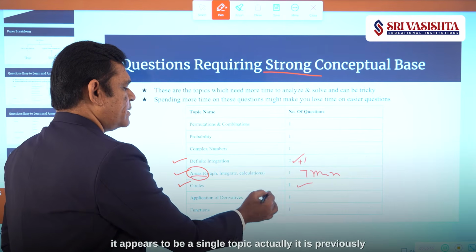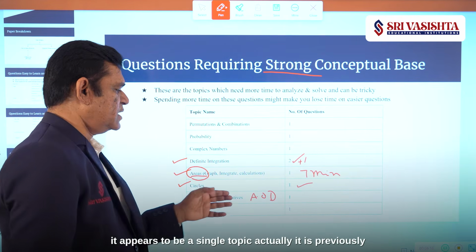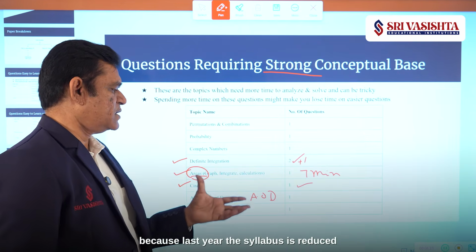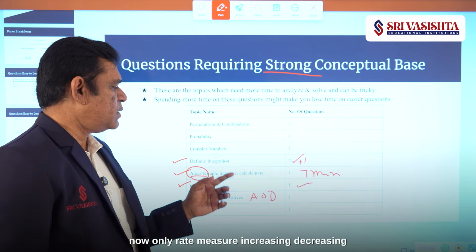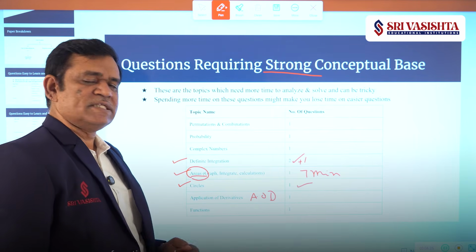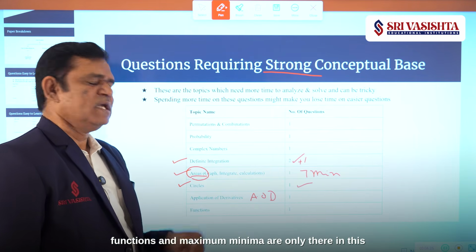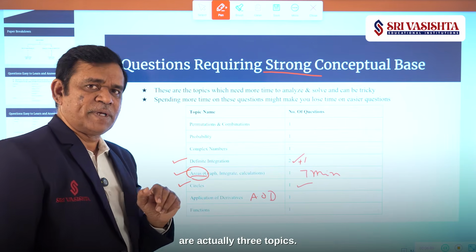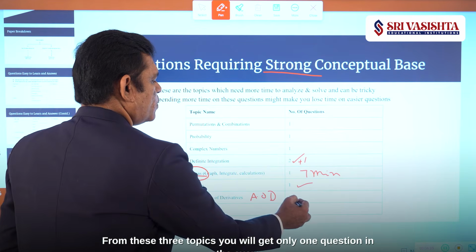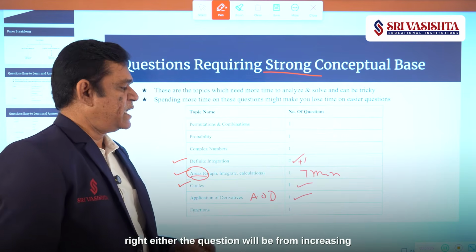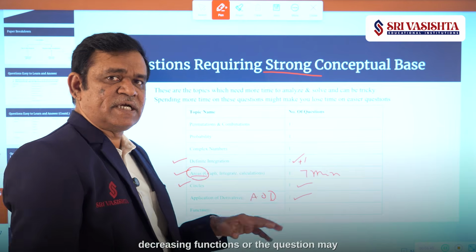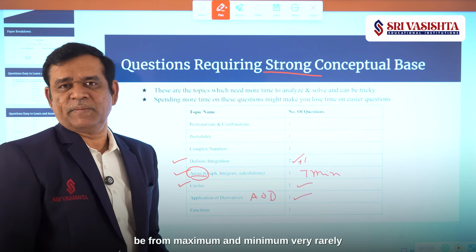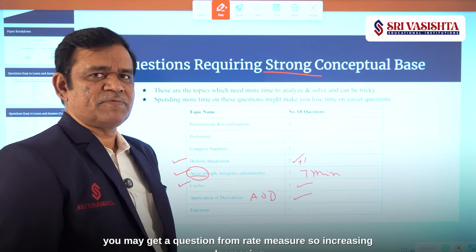Even though it appears to be a single topic, previously it used to be 5 topics. Because last year the syllabus was reduced, now only rate measure, increasing, decreasing functions and maxima, minima are there. From these 3 topics, you will get only one question in the exam. Either the question will be from increasing, decreasing functions, or from maxima and minima. Very rarely you may get a question from rate measure.